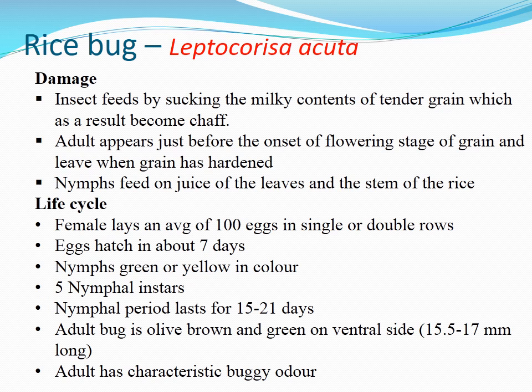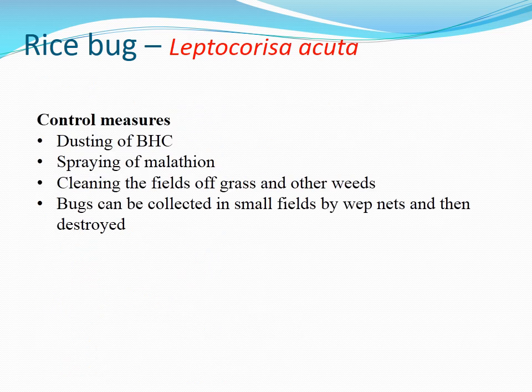And the nymph has 5 nymphal instars to reach the adult. Nymphal period that lasts for 15 to 21 days. Adult bug is olive brown and green on ventral side, and adult has characteristic buggy odor. Insects have a buggy odor. They have an odor smell which is known as buggy odor, and this odor is characteristic feature of Leptocoryza acuta.